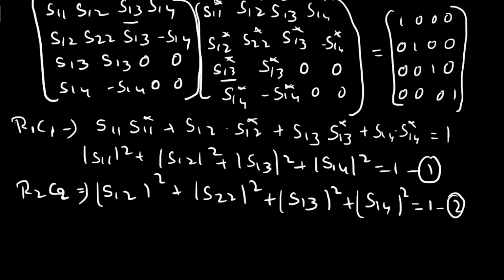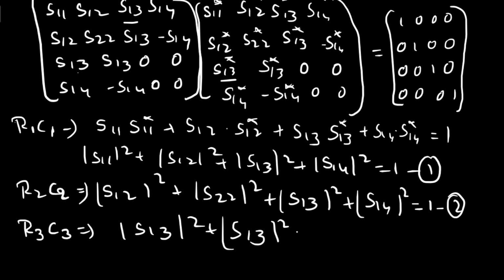Next, coming to row 3 multiplied with column 3. So what will happen? S13 into S13 star plus S13 into S13 star, and the remaining 0 into 0, so that it equals 1. So you can write it as modulus S13 square plus again modulus S13 square equal to 1.